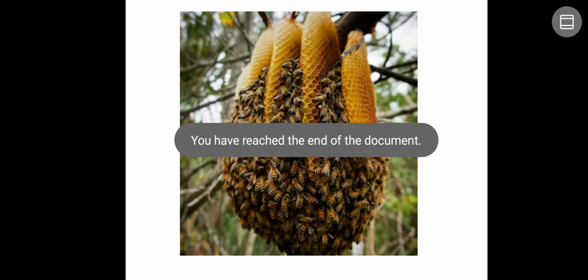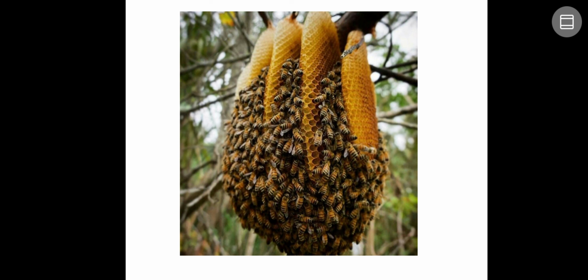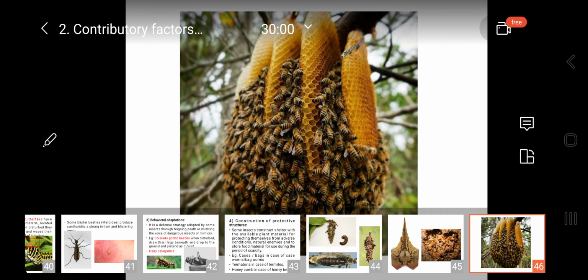So these are the different contributing factors. Because of this, you can see more species on the earth belong to the insects, not only in the phylum Arthropoda, but even in the kingdom Animalia, or maybe everywhere. Even when you compare with plants, microorganisms, anything, more species are from the insects. Okay, thank you.